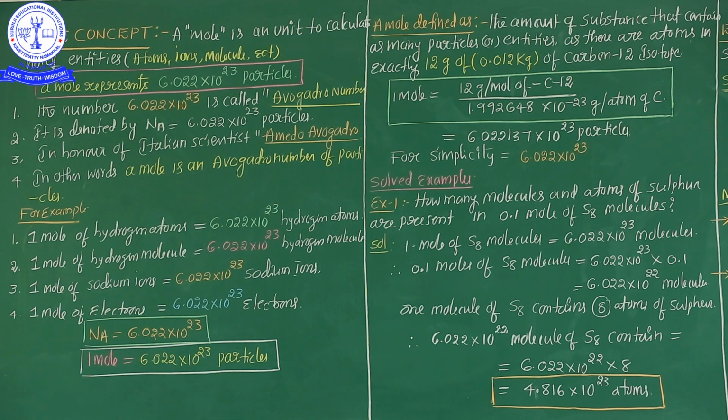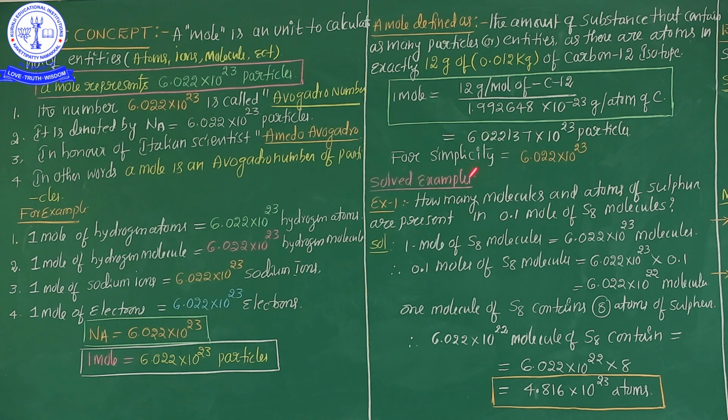So my dear students, ultimately one important point is how the 1 mole value is calculated by scientists: 12 grams of carbon isotope is considered as 1 mole. Whenever you calculate in a substance the number of atoms, number of particles, number of moles or number of ions, it's based on the 1 mole value. So keep it in your mind, 1 mole is nothing but 6.022 into 10 to the power of 23 particles, and 1 Avogadro number is nothing but 1 mole. You know 1 Avogadro number is equal to 6.022 into 10 to the power of 23 particles.